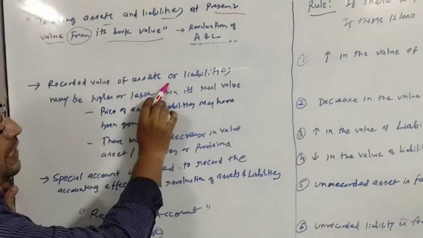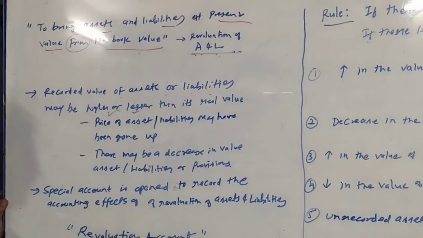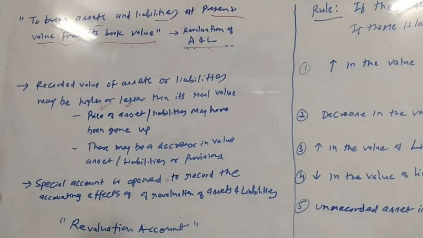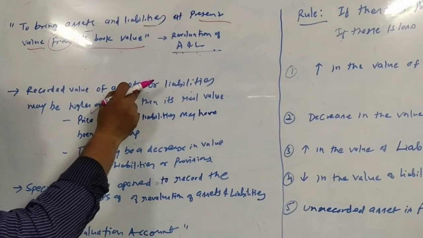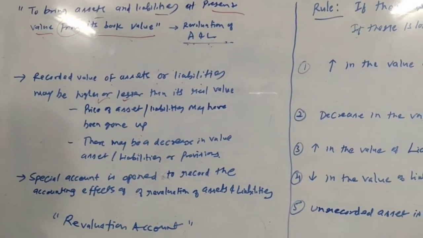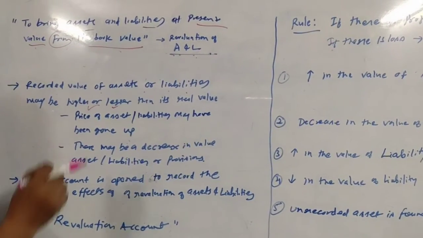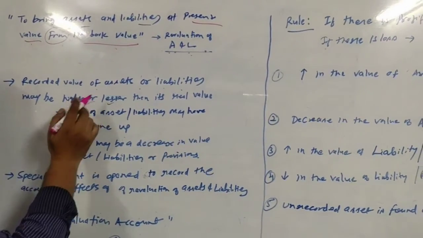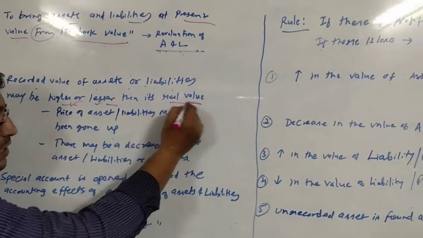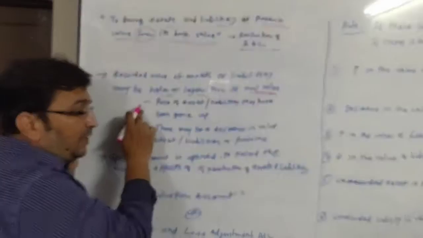Recorded value of assets or liability may be higher or lesser. It is not that always book value is lesser. Book value may be higher also. I am talking about asset. Suppose furniture in your books is recorded at rupees 2,50,000 and its real value is 50,000 or 1 lakh. So we will have to consider that also. So assets or liabilities value may be higher or lesser than its real value, or we can call it present value. What could be the reason?